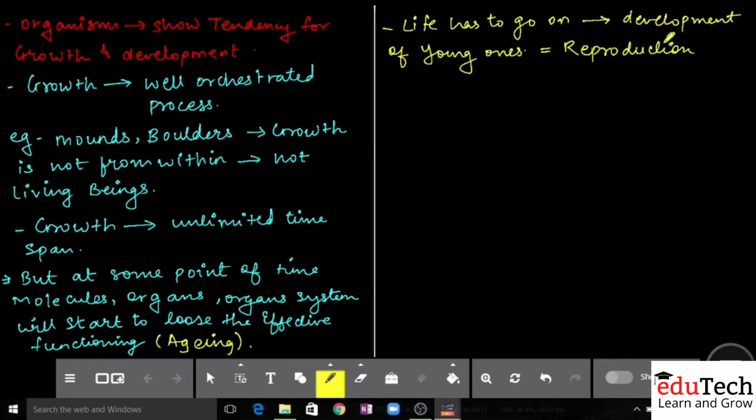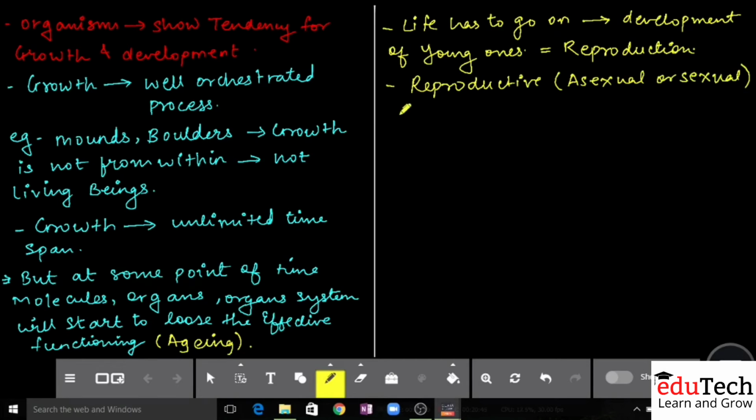So apart from growth, even reproduction has a very important role in any living organism or a species, because reproduction is a process in which life will continue to grow for the coming years. Now this reproduction, as you must have studied in the lower classes, can be asexual, or it can be sexual.